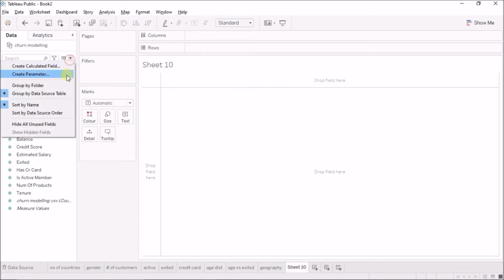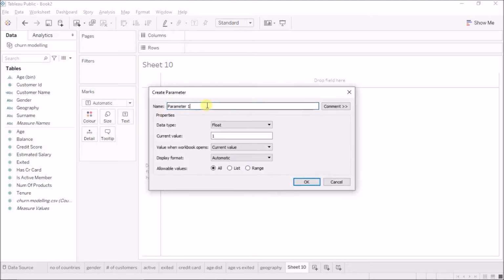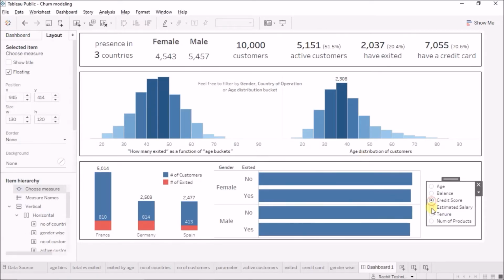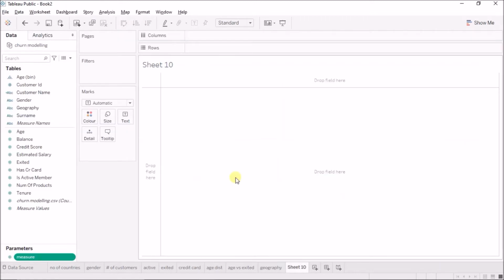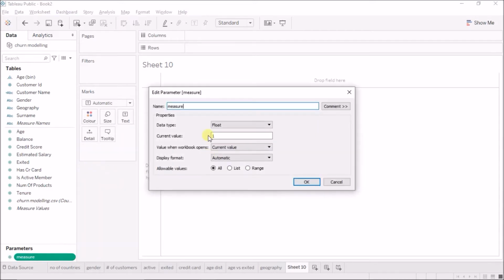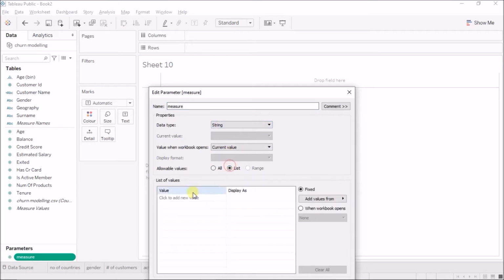I'll just create a parameter, and the name of the parameter is measure because I want different measures. I want to check for different measures which are present in my data set, right? So estimated salary, tenure, credit card, credit score, balance, age, etc. So in this measure, if I edit this measure, it is going to be a string value, and it will be a list, and the list values are going to be my age, my balance.